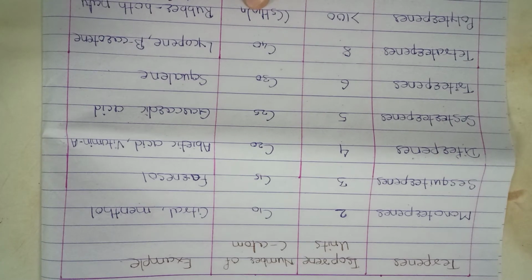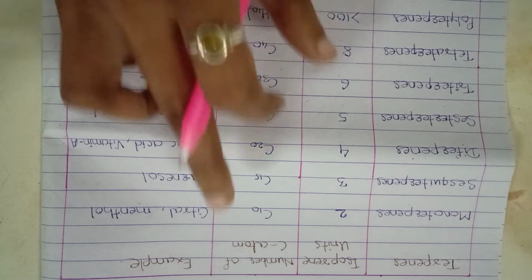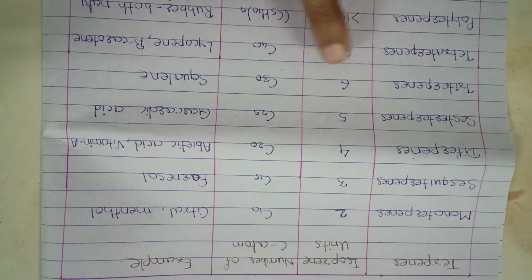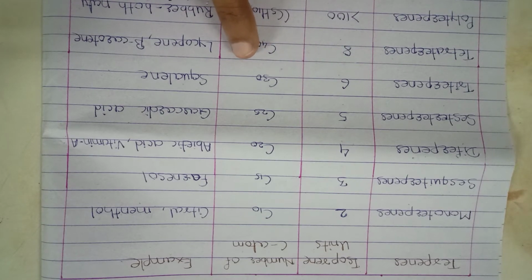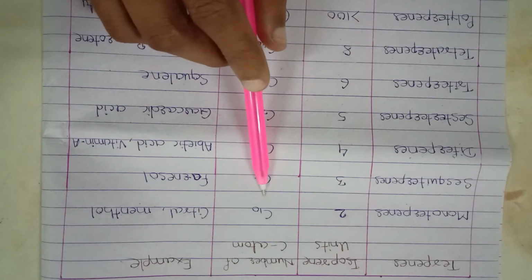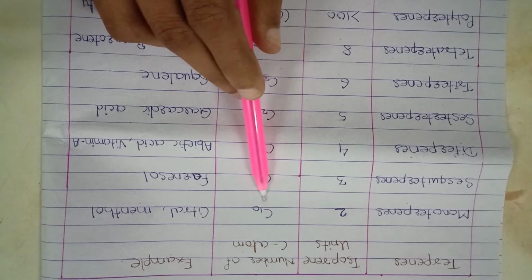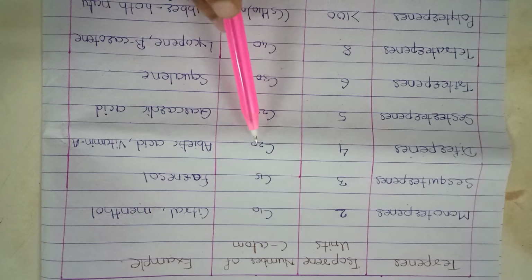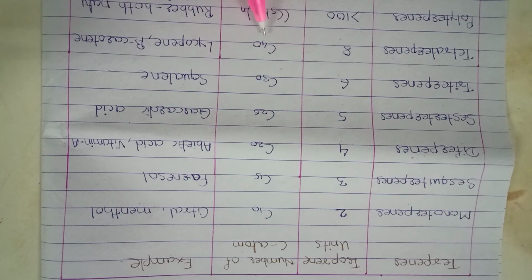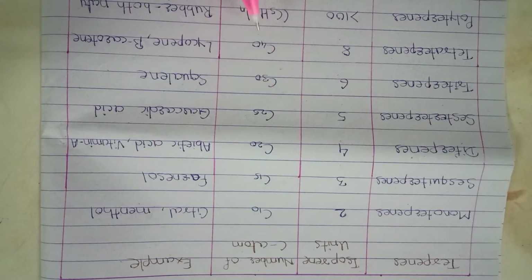Now, for these isoprene units, the number of carbon atoms is a multiple of 5. C10, C20, C30, C40 are present in the mono, di, tri and tetra terpenoids.